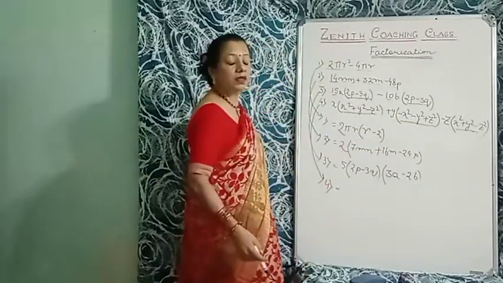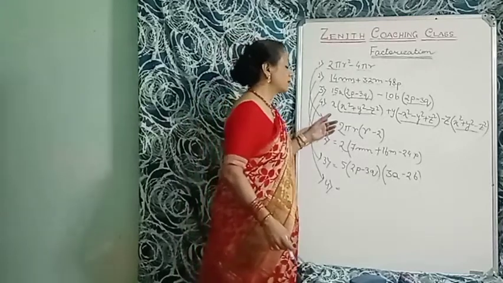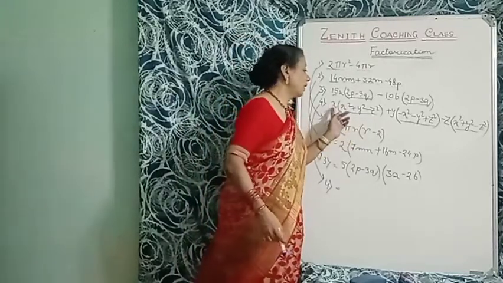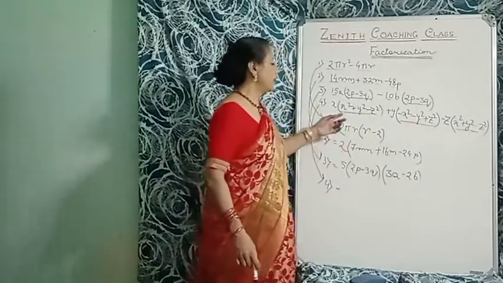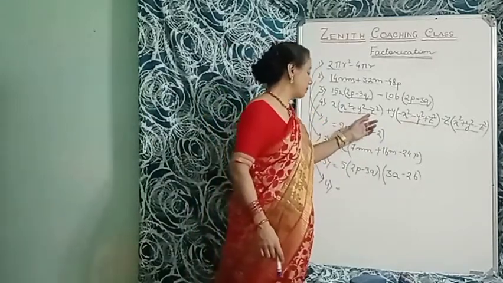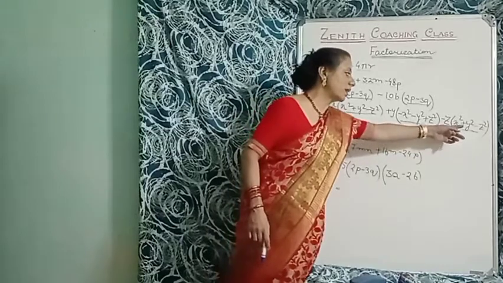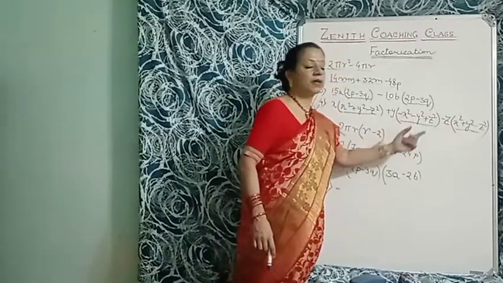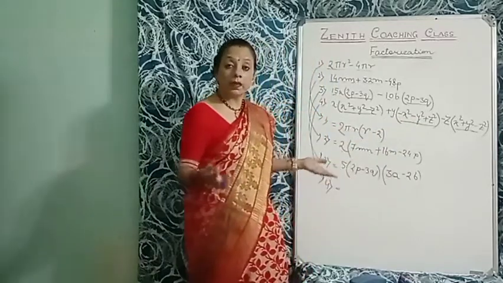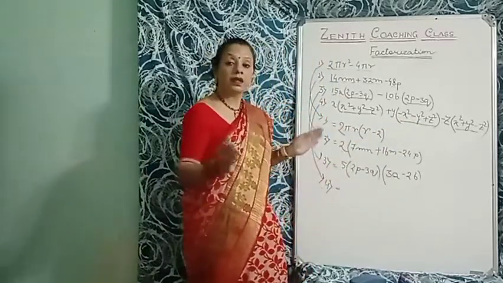So ma'am, what is common there? Because x is not common. So एक एकदम अलग अलग है. ये x है, ये y है, ये z है. But x square plus y square minus z square here is also x square plus y square minus z square. But in the second term, there is minus x square minus y square plus z square. That's not common. So what is common here? We have to make it common.